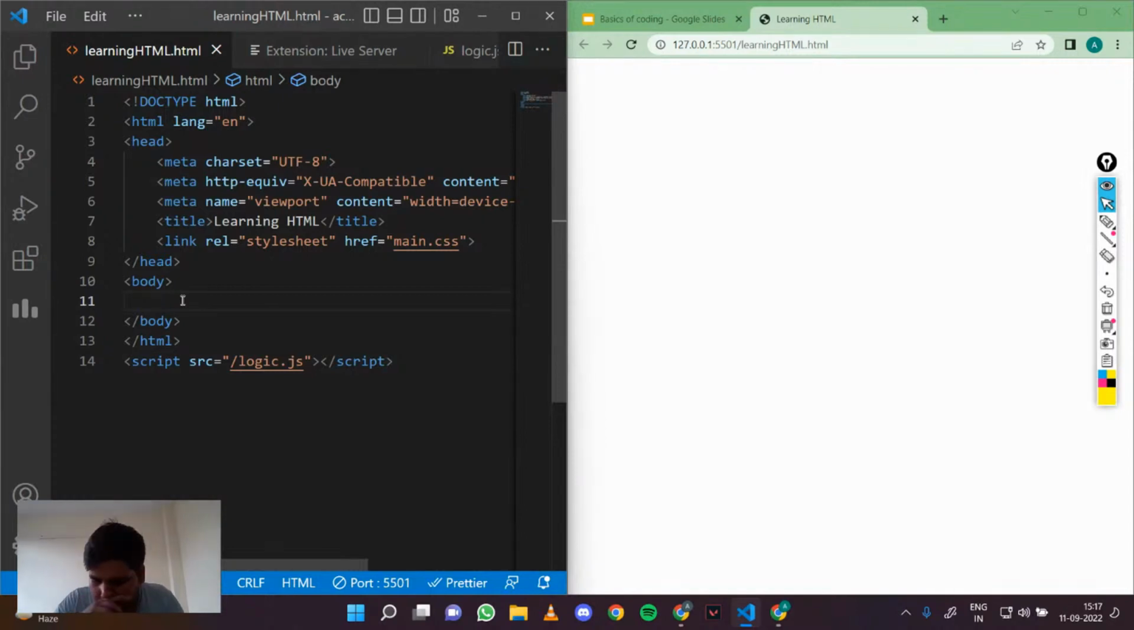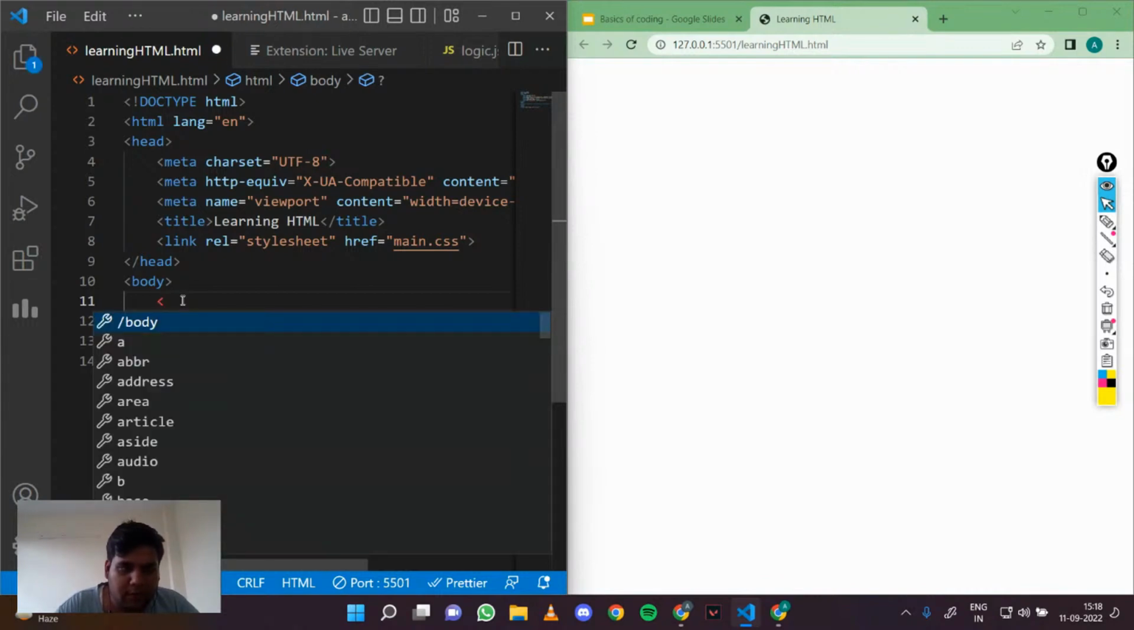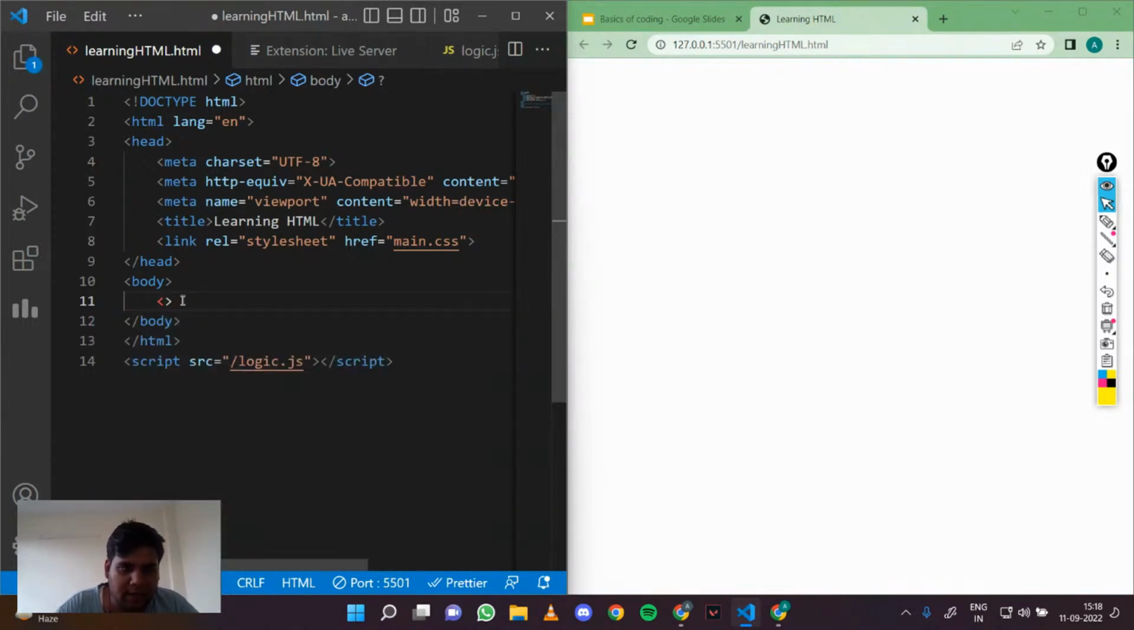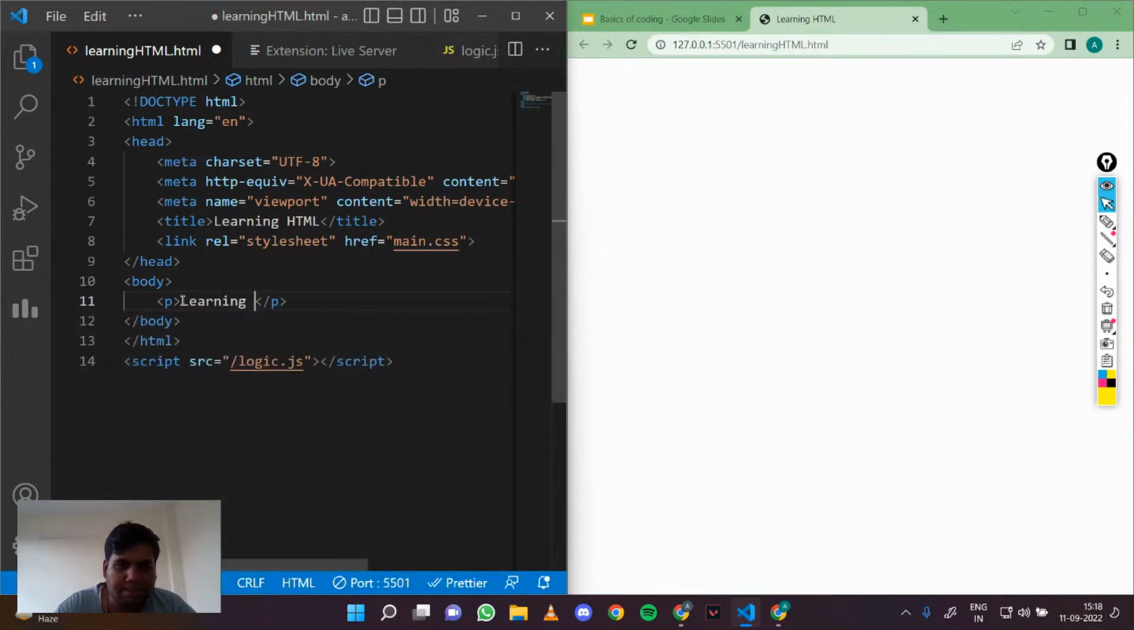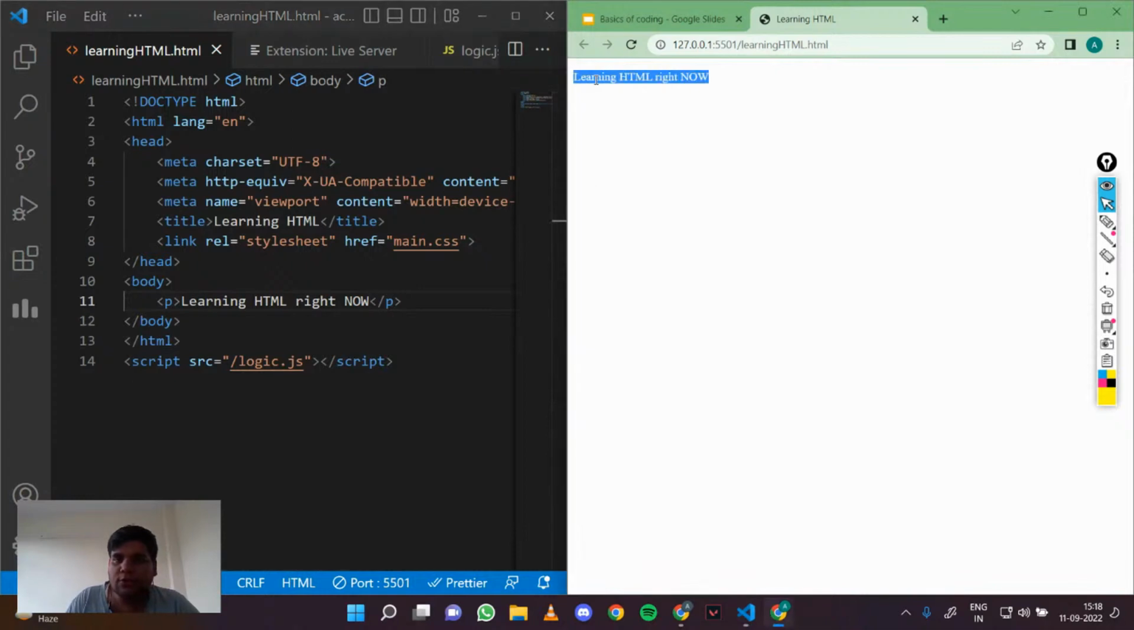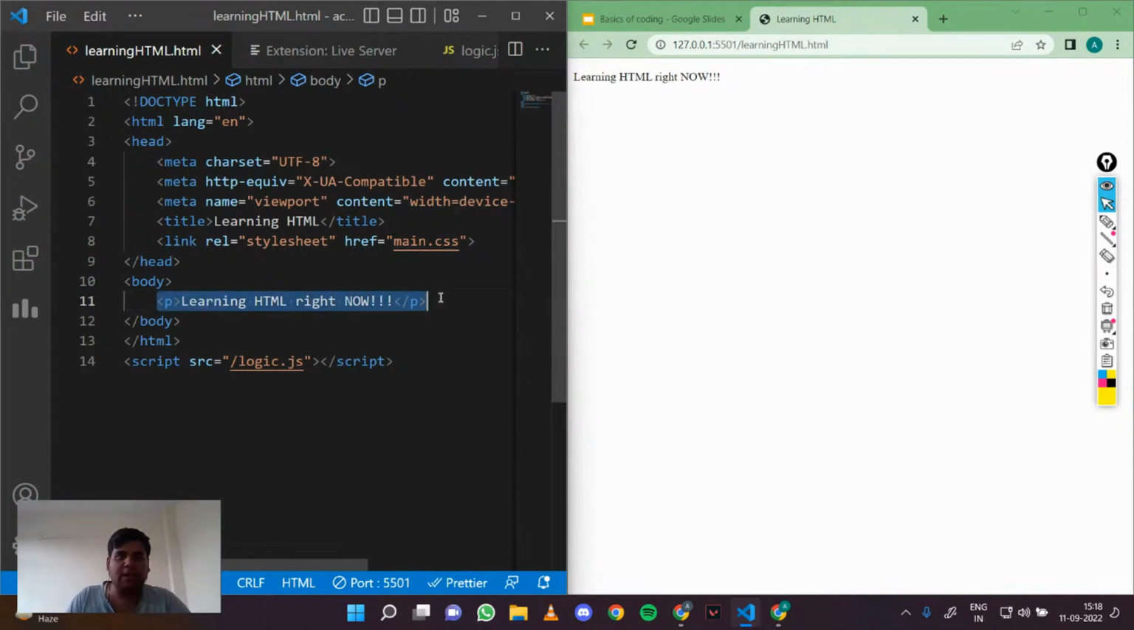Elements are defined using tags. So what are tags? To define a tag, all we do is open a bracket and define which tag we want. For example, we want a p tag, which is basically for a paragraph. If I write here, let's say, learning HTML, you can see that this actually shows up in your browser. If I change this to something else, it will still show. So the p tag shows the content in paragraph form.